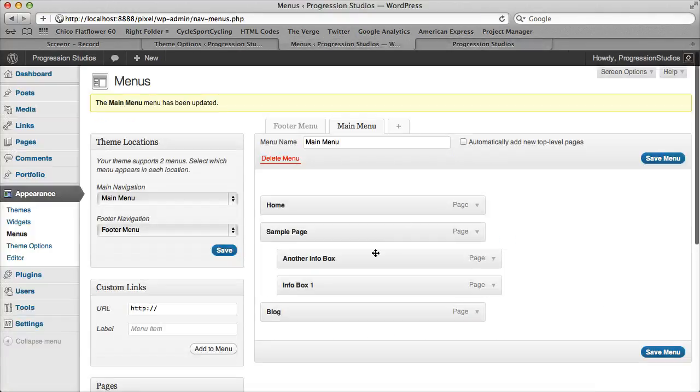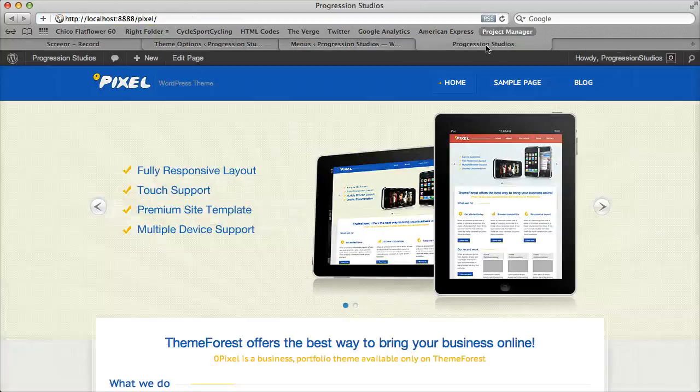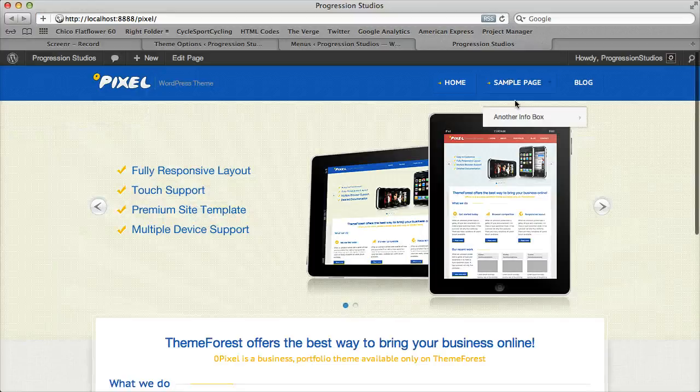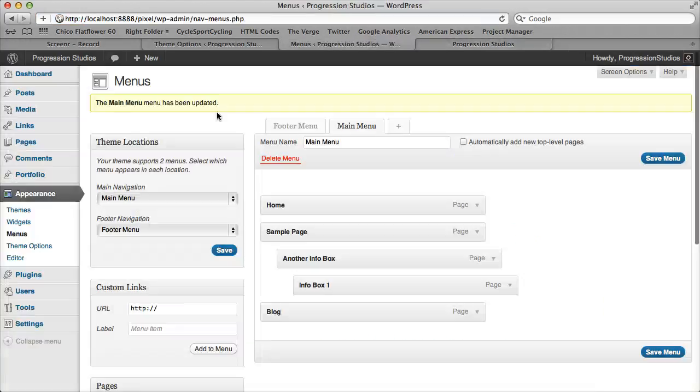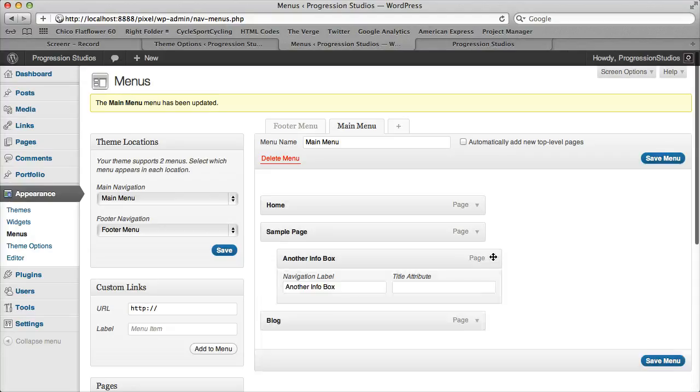So it's very easy to create your drop downs, and you can actually keep creating multiple levels as you indent. So now let's see that. We can just keep going all day long with drop down menus. Right there, super easy. Couple other things you can do. I'm going to just remove these two. Let's just keep it simple for now.